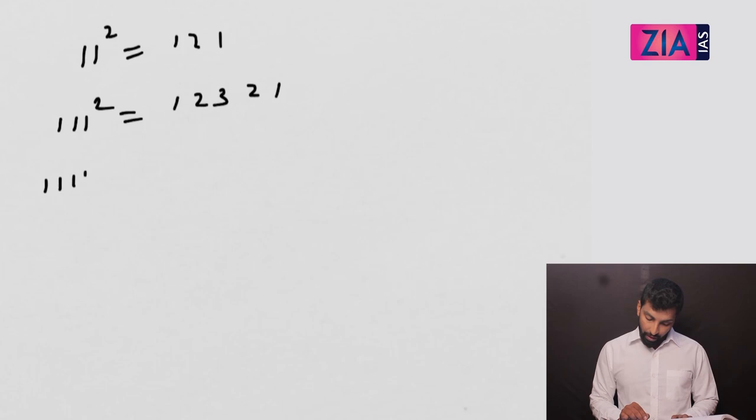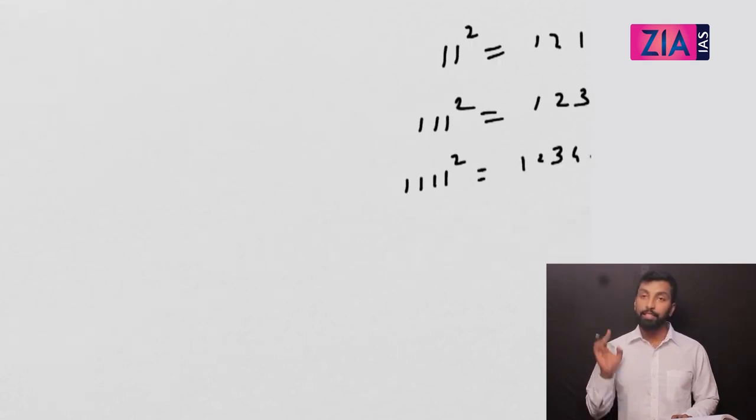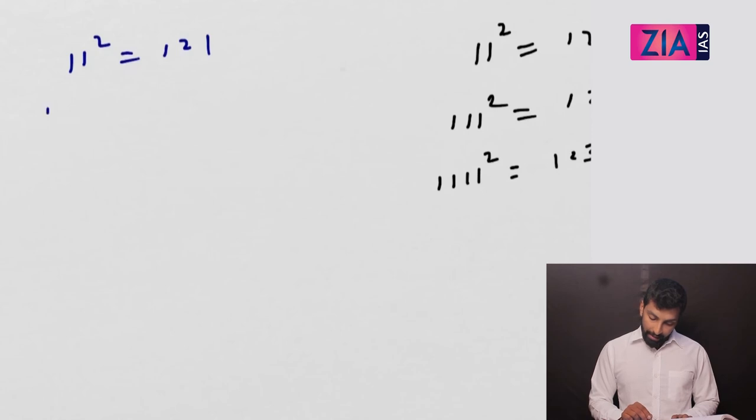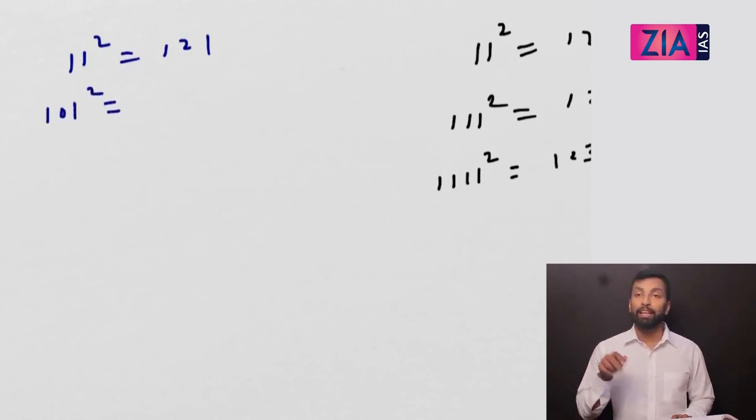So 11 square you know, 111 square you know, 1 2 3 2 1, 1111 square you know, 1 2 3 4 3 2 1, right? This you know. Now let me give you a different pattern. 11 square is 121. Okay, now I'm adding a 0 in between, 101 square. So what will happen is you need to add 0 in between.